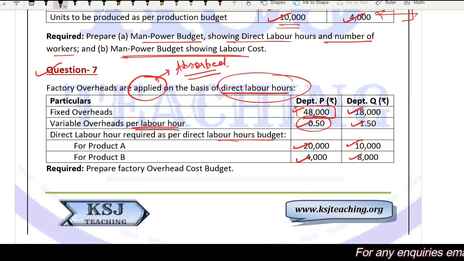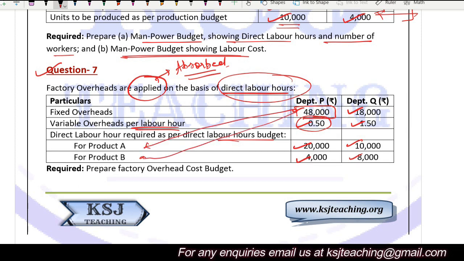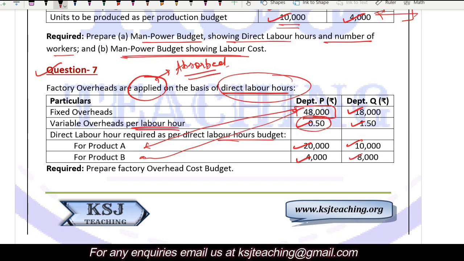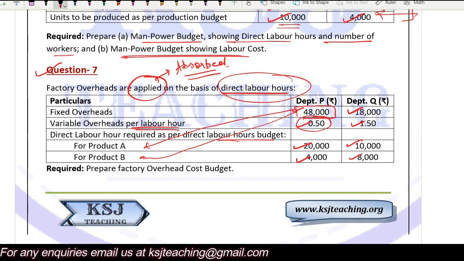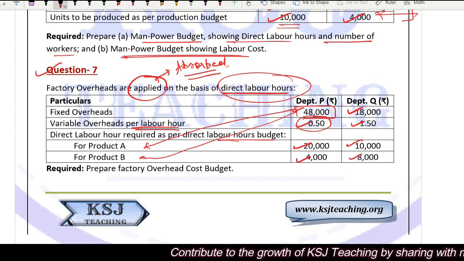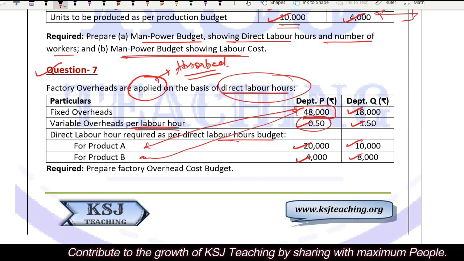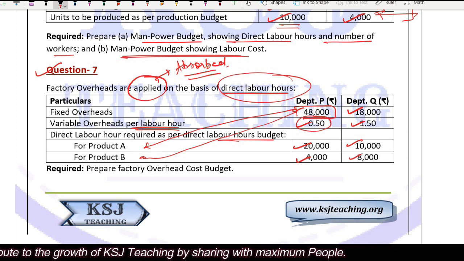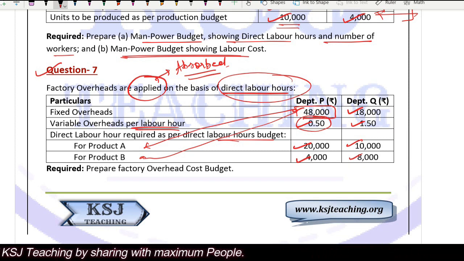Now we need to absorb it into product A and product B, right? We need to absorb this 48,000. Now this 48,000 is for the department P. It is not specifically given how much is for product A and how much for product B, right? We need to find out that out of 48,000, what is the value that we have to absorb in product A, and what is the amount that we have to absorb in product B, right? For that, what you calculate is absorption rate.